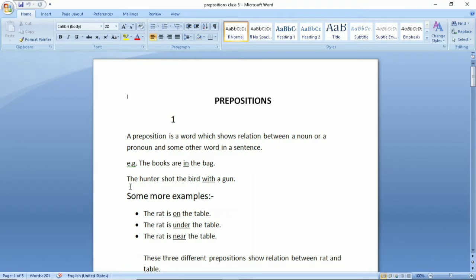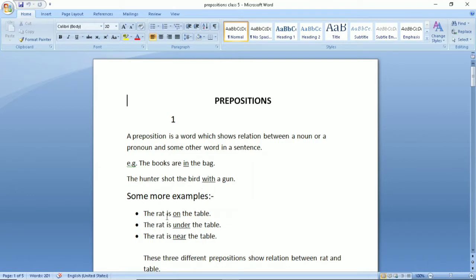One more example. The hunter shot the bird with a gun. The hunter is noun, gun is another noun. So with has established the relation between hunter and gun. The hunter shot the bird with a gun.